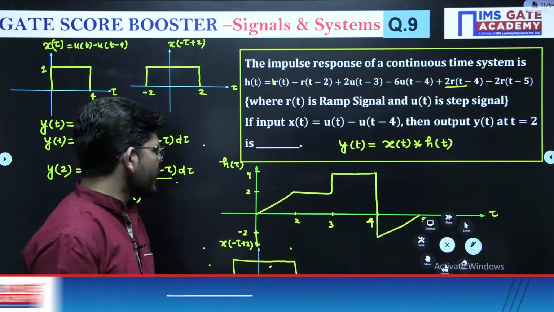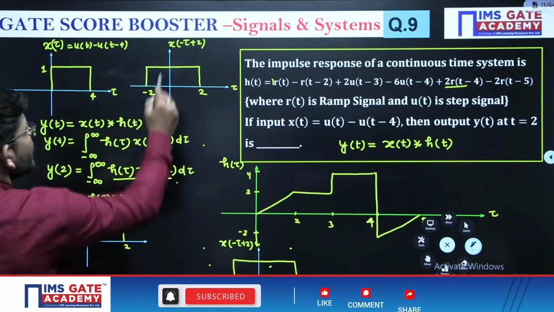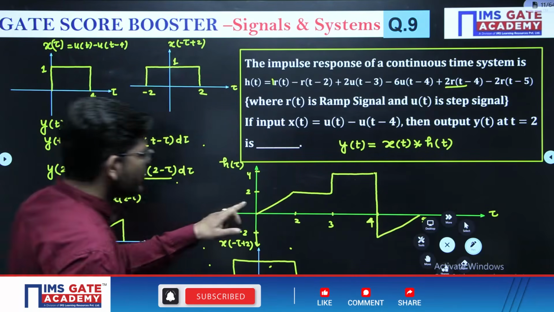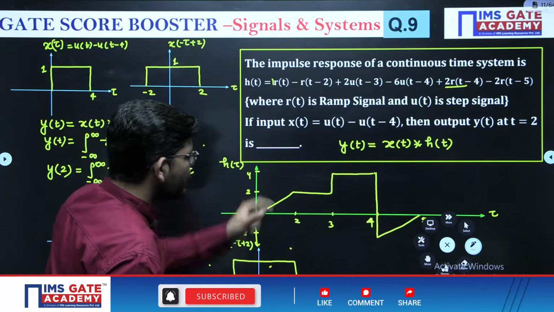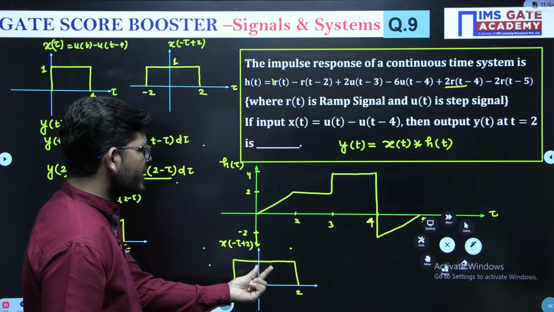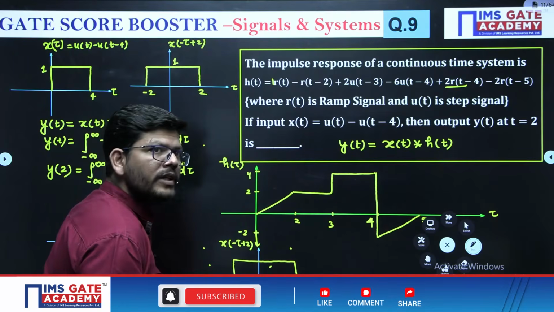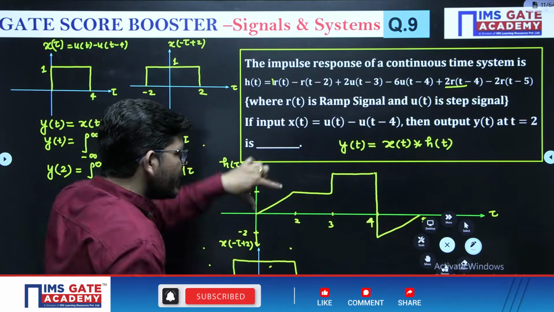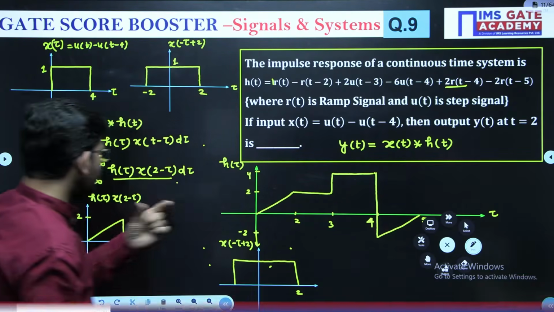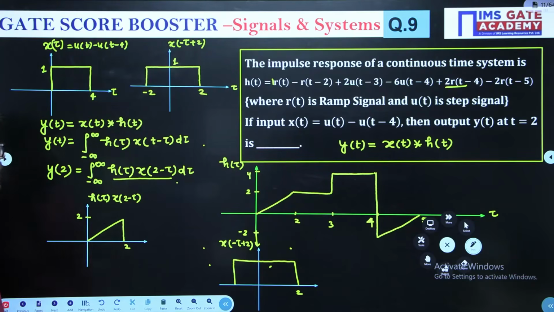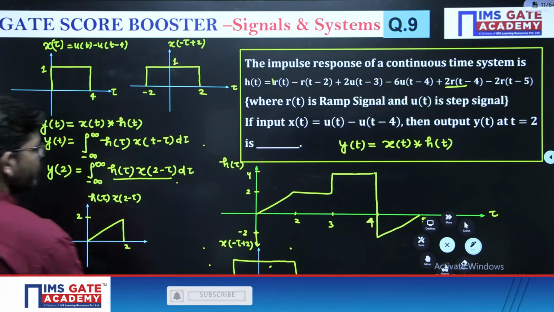Just see, you will get something like this. This is your signal h of tau from 0 to 2, and this is your signal x of minus tau plus 2. Okay, so in this duration it has a magnitude 1. So that magnitude 1 will be multiplied here, which is not going to affect the signal. So you are going to get this signal. Okay, this is the multiplication.